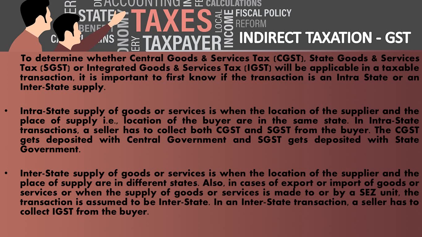In an intrastate transaction, a seller has to collect both CGST and SGST from the buyer. The CGST gets deposited with the central government and SGST gets deposited with the state government. Interstate supply of goods and services is when the location of the supplier and the place of supply are in different states. Also in case of export or import of goods or services, or when the supply of goods or services is made to or by an SEZ unit, special economic zone, the transaction is assumed to be interstate. In an interstate transaction, the seller has to collect IGST from the buyer.